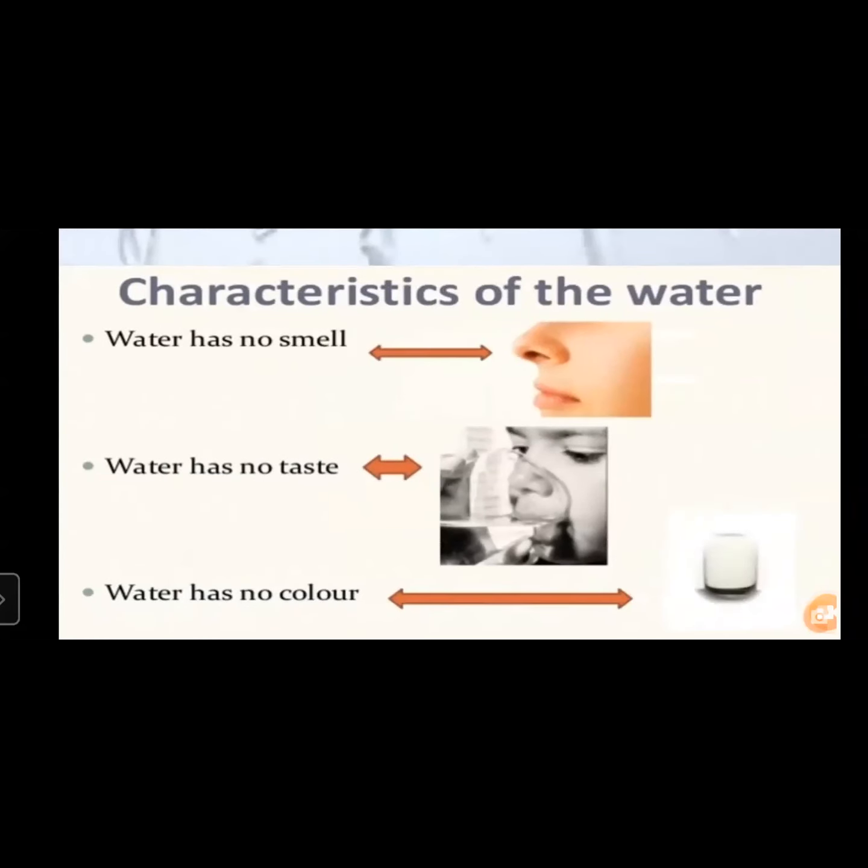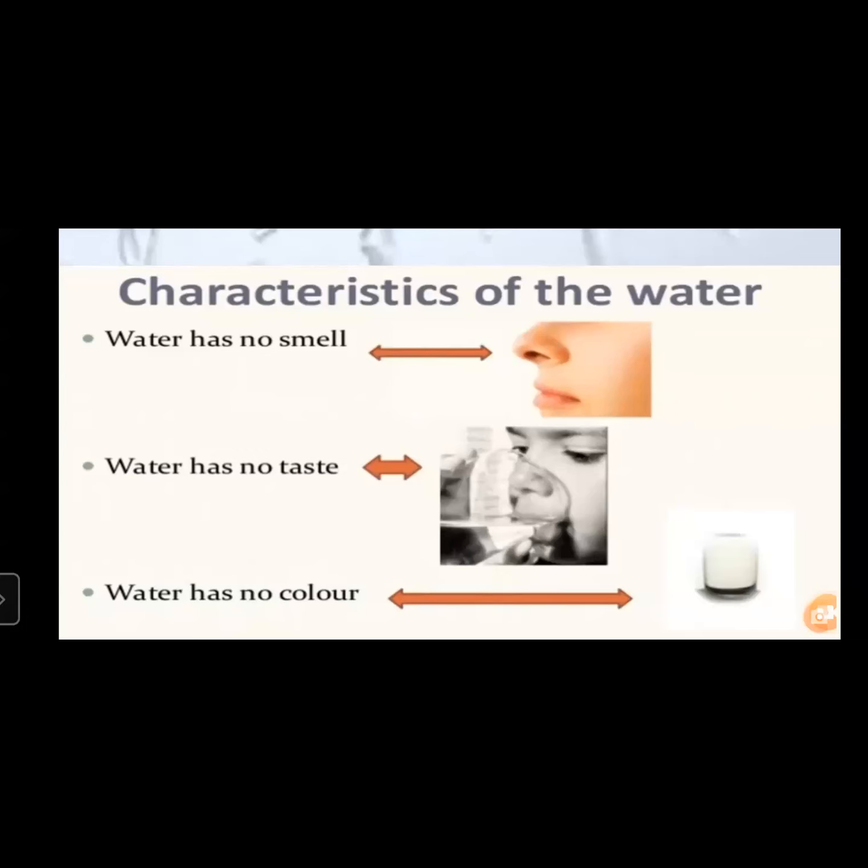Now, these are some of the characteristics we are seeing there. There we are seeing characteristics of water. Now, what does water have, children? Water has no smell. Water has no taste. Water has no color. One more quality or characteristic of water that we have learned: we are able to see through it, that is, water is transparent. So in this lesson, we will be learning more about water.